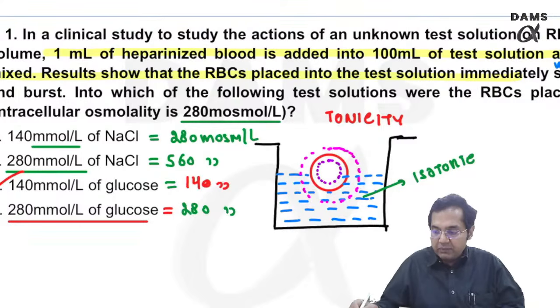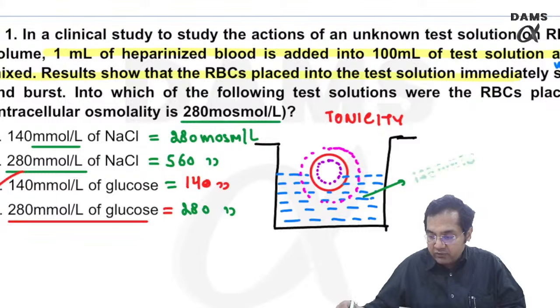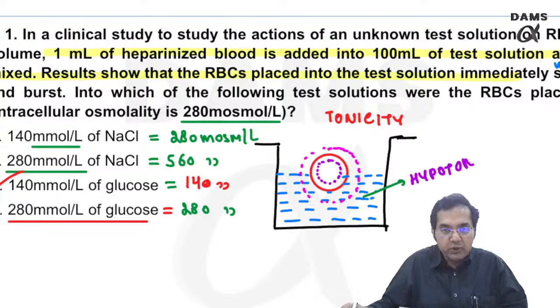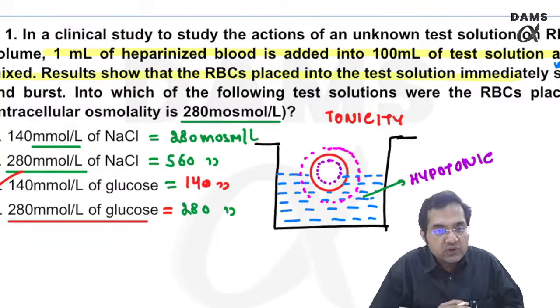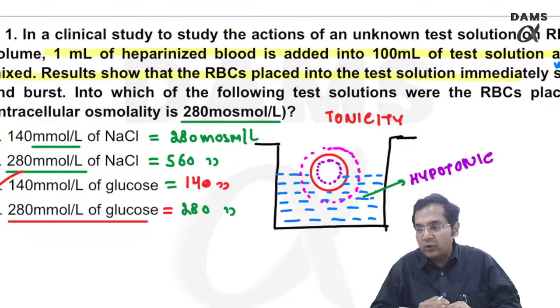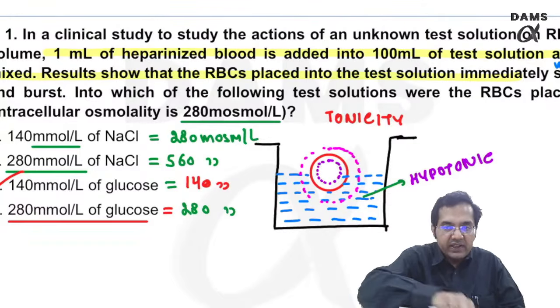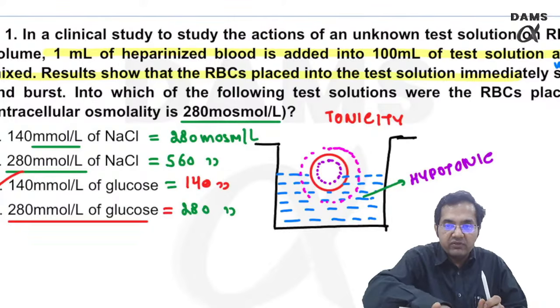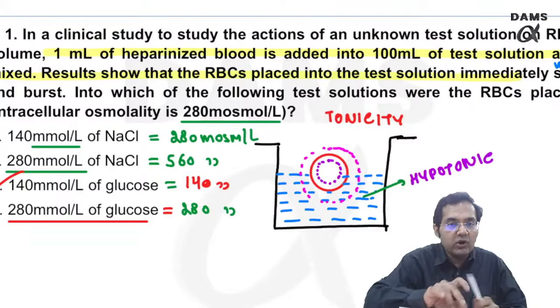That means I have to place the RBCs in not an isotonic solution, but because they are swelling and bursting, the solution must be hypotonic. There is only one solution which is hypotonic here, which is option number C. So I think Heer and Khunt gave me the correct answer. Wonderful. Krish and Heer gave the wrong answer. Remaining people gave the correct answer.